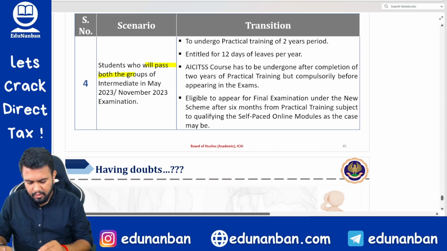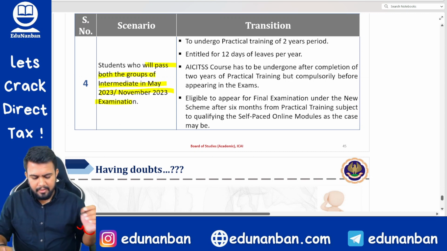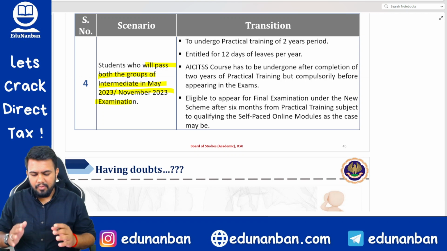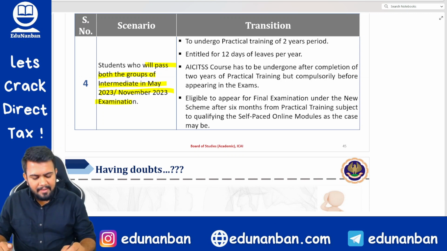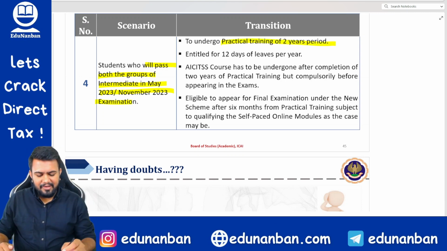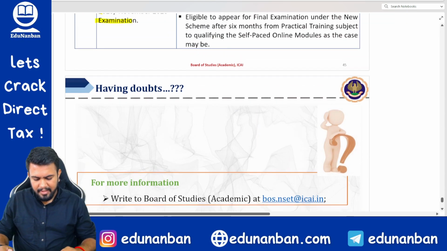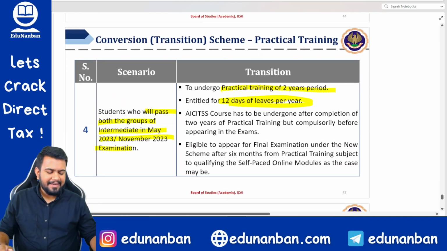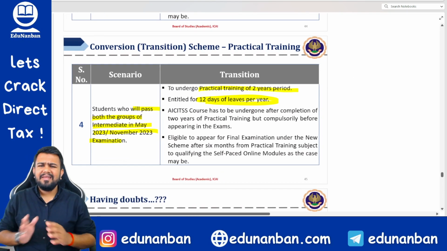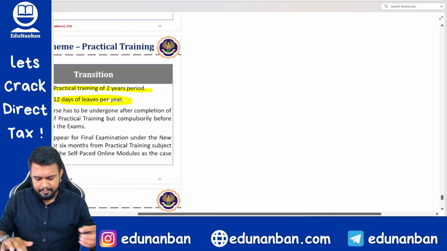Next, a student who will pass both groups in May 23 or November 23 examination. After passing both groups, register for practical training. Practical training will be for 2 years. You will have 12 days leave per year. Okay, and everything else is as usual. Okay, so these are all the transitional provisions. I think each and every point would have gotten cleared.